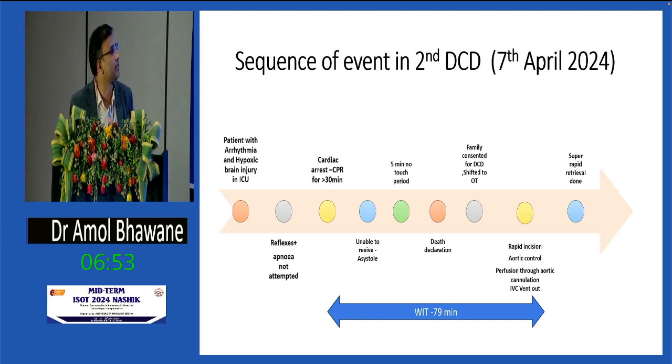The family consented for DCD, and then we shifted the patient to the OT. We made a rapid incision and took supraceliac aortic control. In this case, we did perfusion through aortic cannulation, and the IVC was allowed to drain. So there are some differences between the first and second cases. In the first case, we were at least able to do the first apnea test. In the second case, we didn't get that chance either.